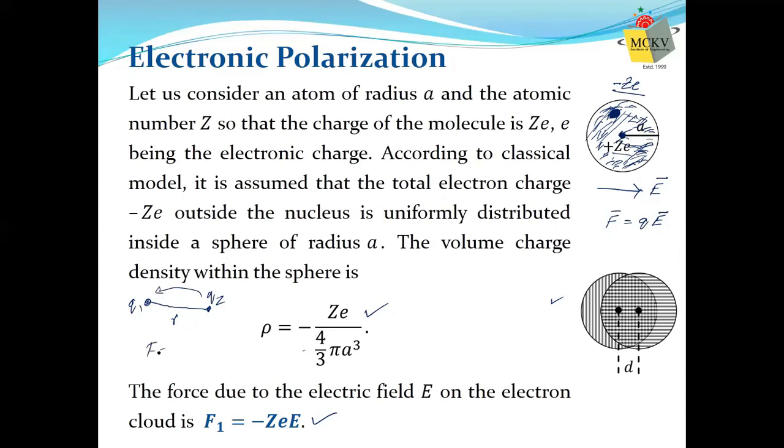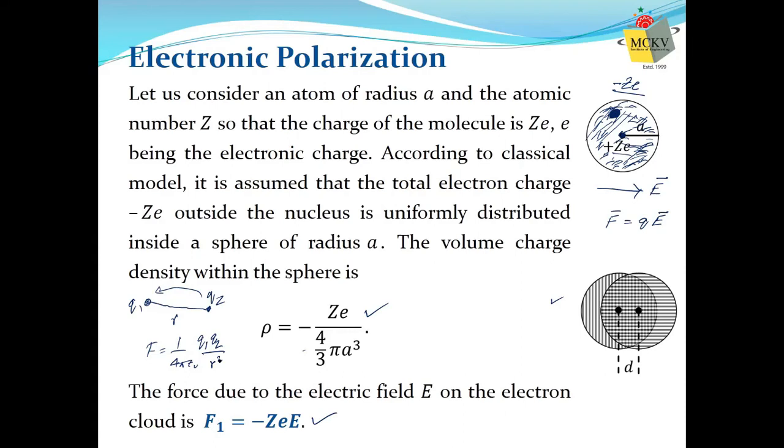If you remember, the force was 1 by 4 pi epsilon naught Q1 Q2 by r square. If the two charges are similar, it will be a repulsive force; if they are opposite, it will be an attractive force.